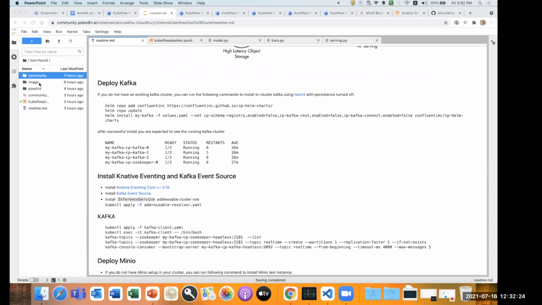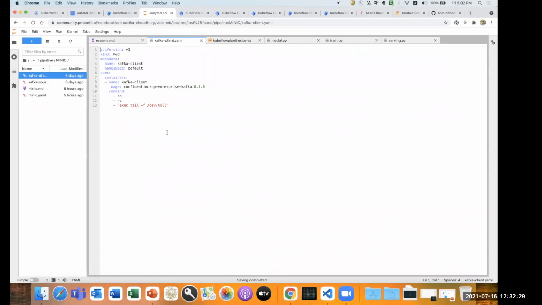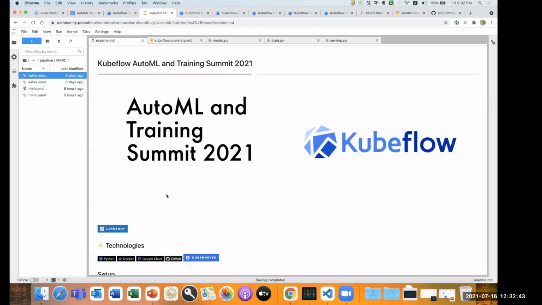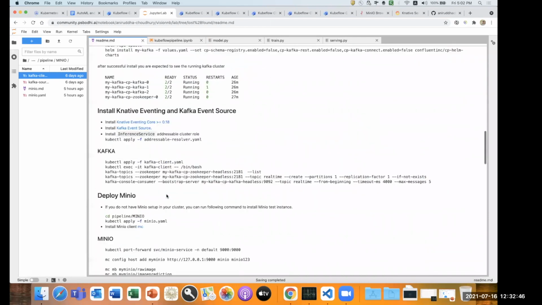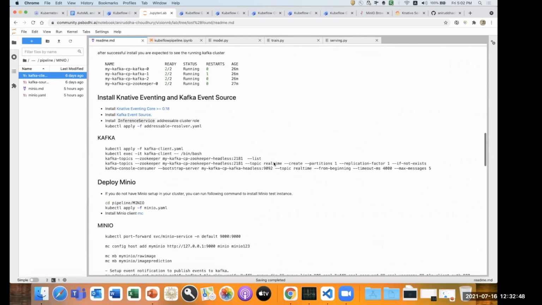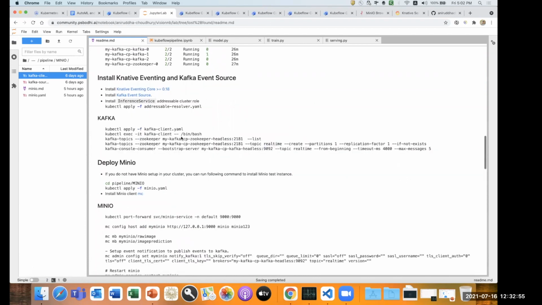Now this Kafka client, we have to deploy a particular pod, and this Kafka client will take the Docker image of the Confluent Docker image, and this will run on our Kubernetes cluster. Once that is done, this pod will try to connect to the Kafka driver which we have deployed in Kubernetes. Then we'll create a Kafka topic, let's say a topic of real-time image, and we'll see whether any particular images are there or not, right?